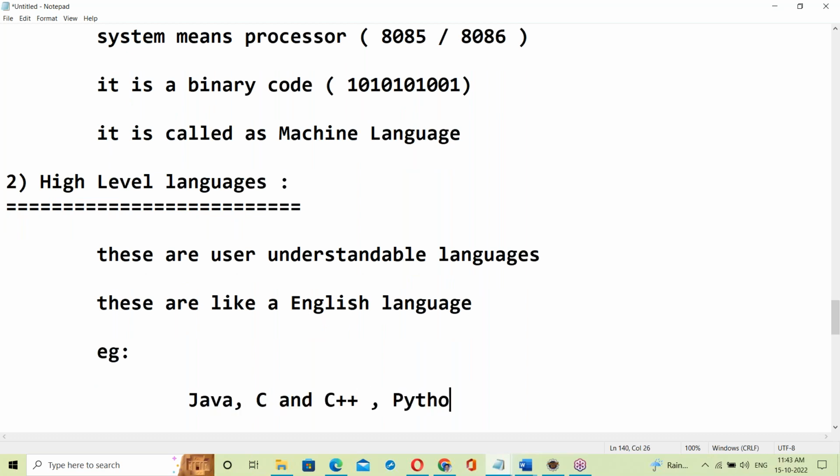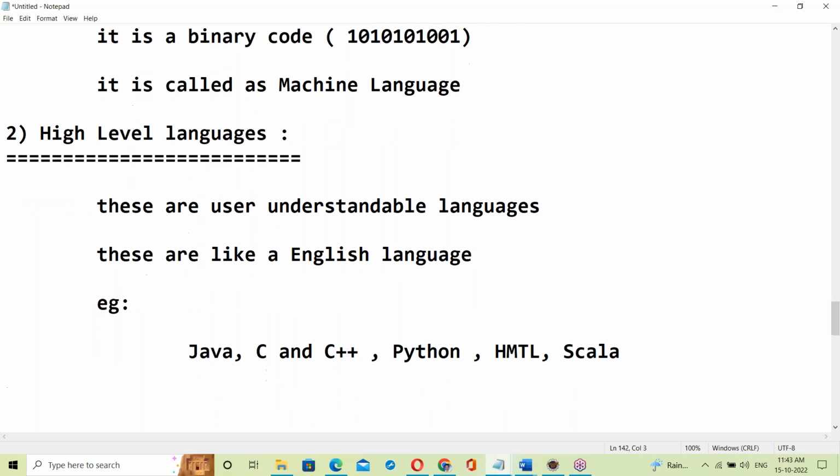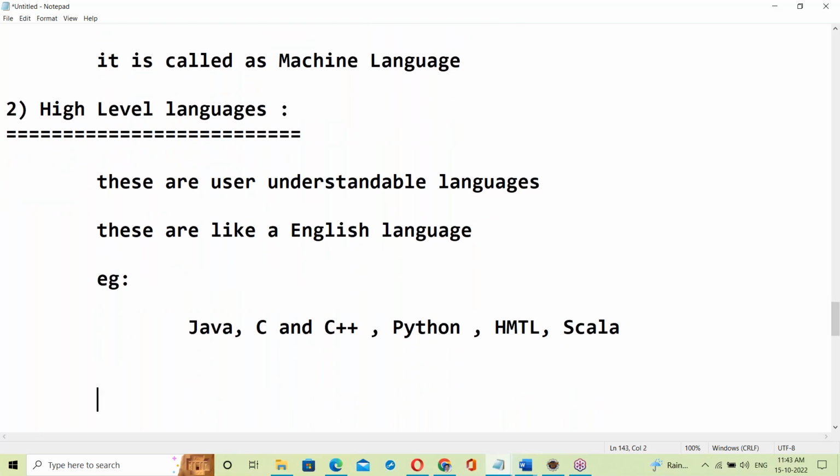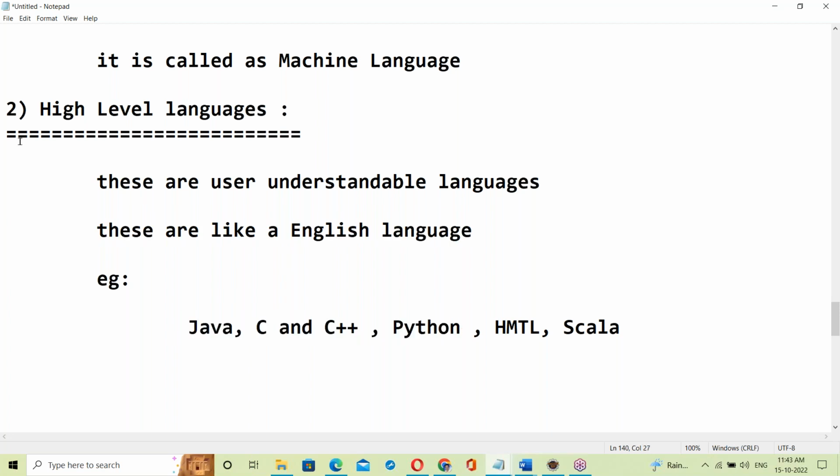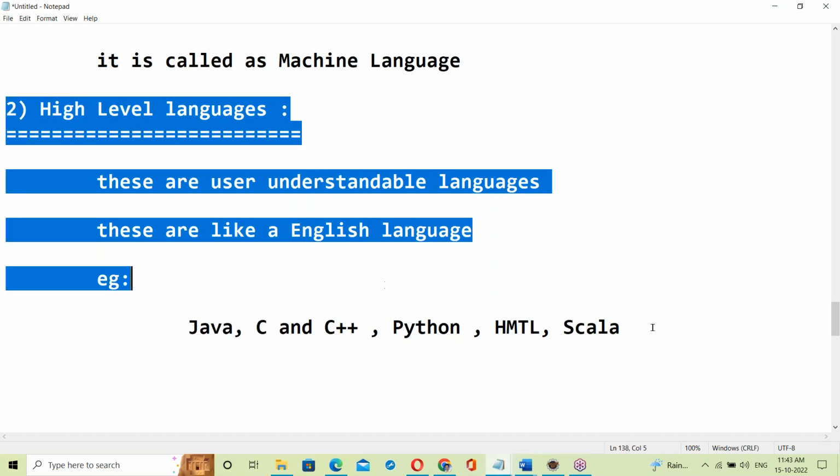Next, Python, HTML, Scala. All this software and application software are high level languages. C program looks like English language, Java looks like English language, Python looks like English language. So these are high level languages.